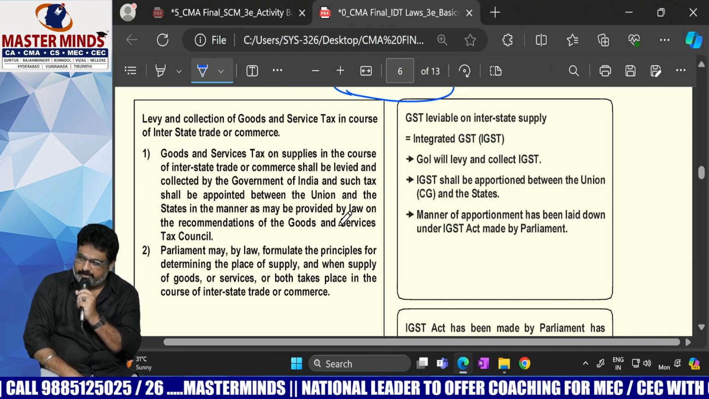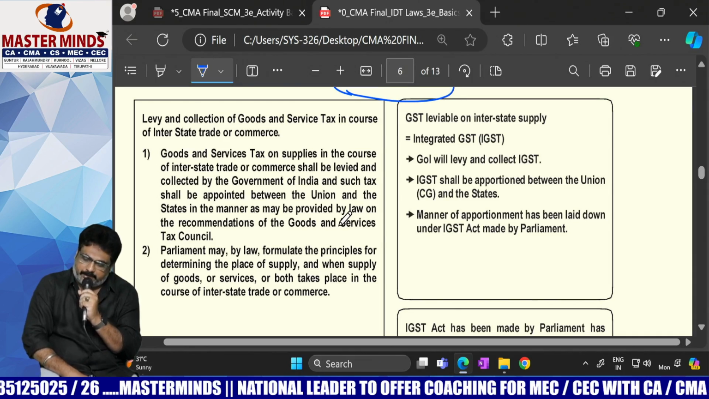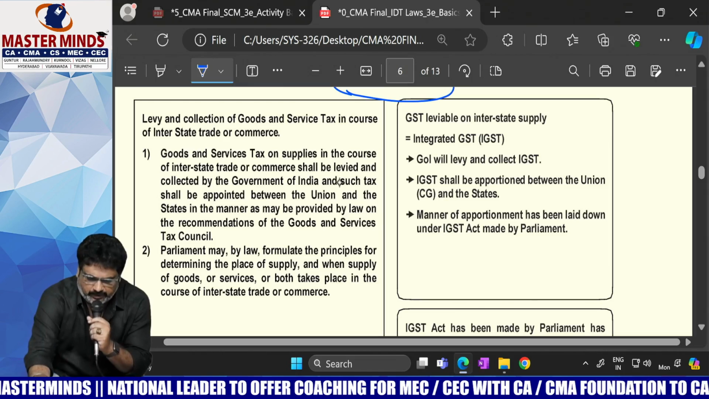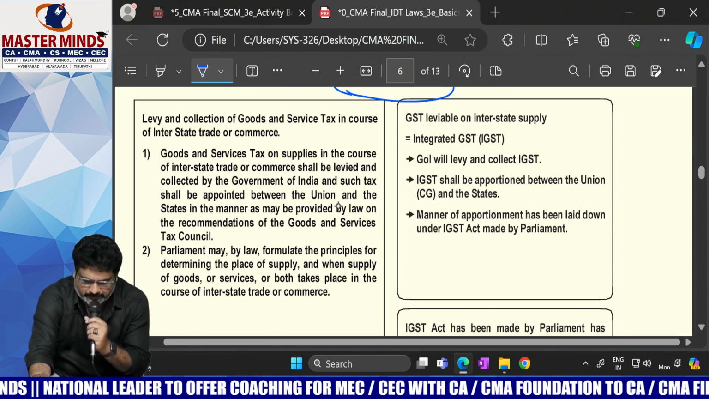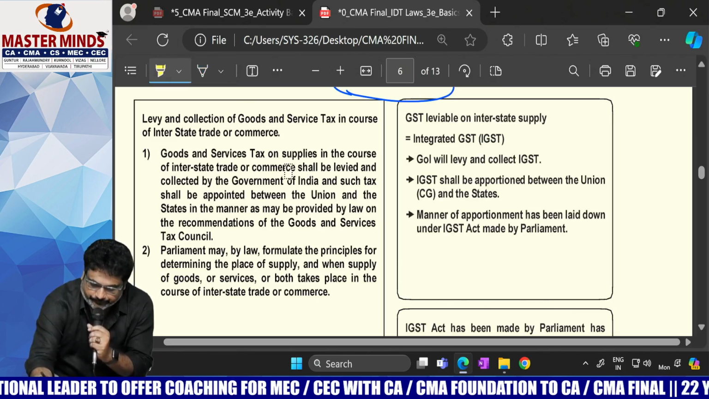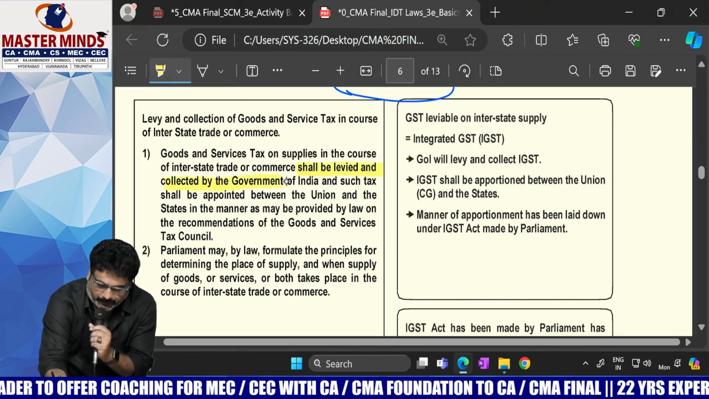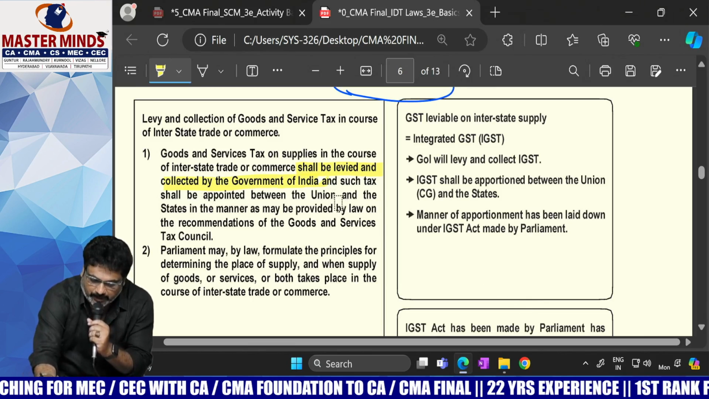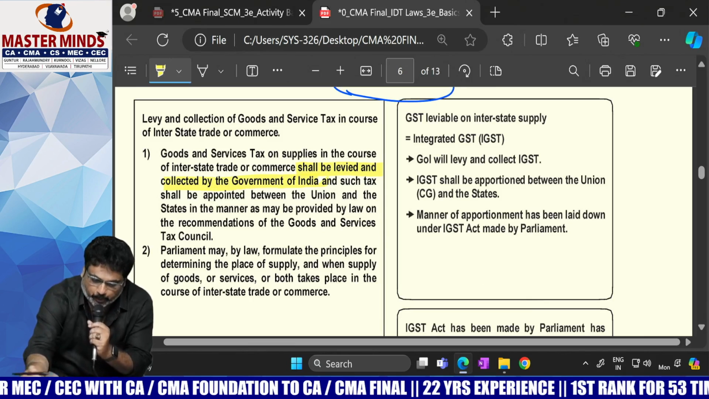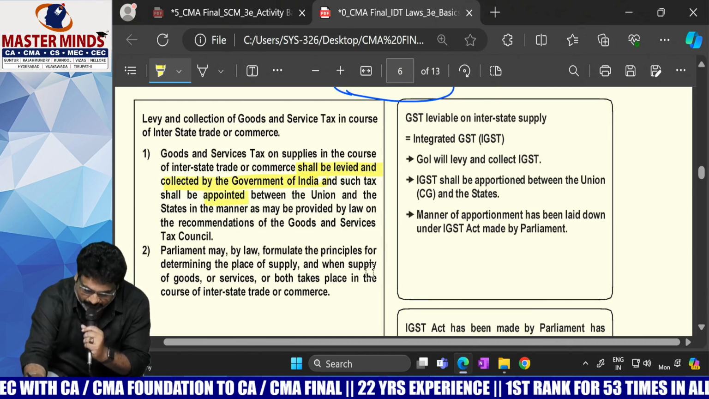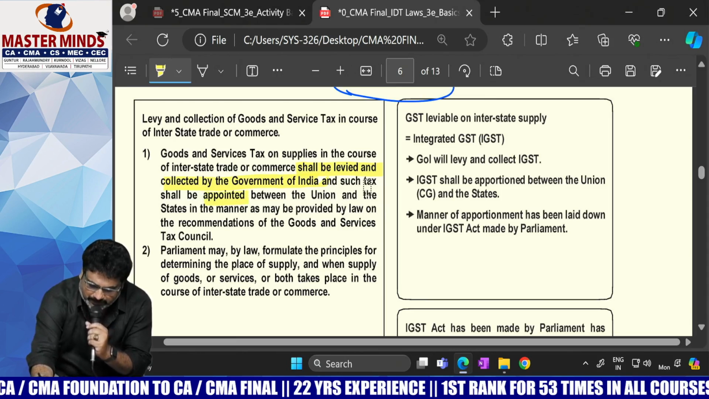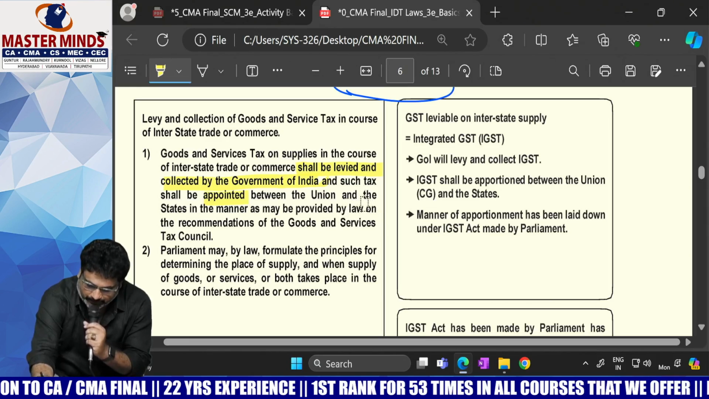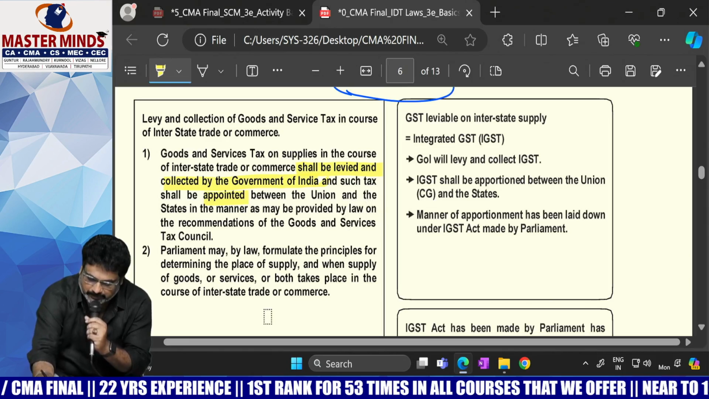What is the purpose of creating this article number 269A? Technically, for the distribution of IGST revenue. We will see the first point. GST on the supplies in the course of interstate trade shall be levied and collected by the Government of India, that means the central government. But this revenue shall be apportioned between the center and the states in the manner as may be provided by law on the recommendation of the GST Council.